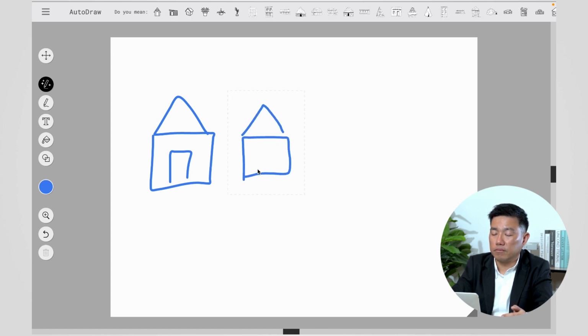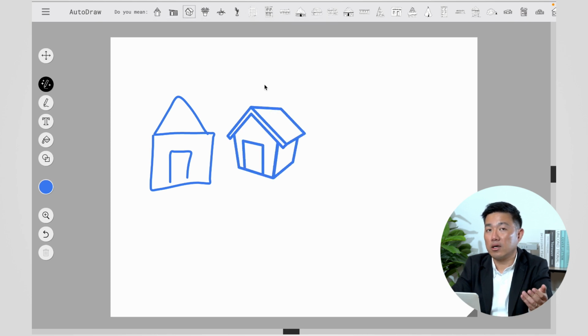And you see on the top, it predicts based on my drawing patterns. It predicts what I should draw. It predicts that I should draw the house, and then it recommends the picture of a house for me. You see my improvement of the picture.